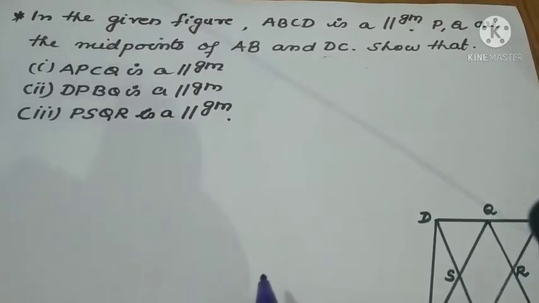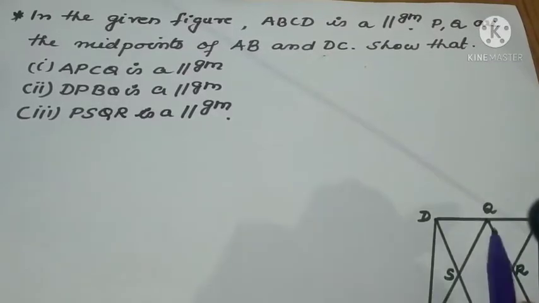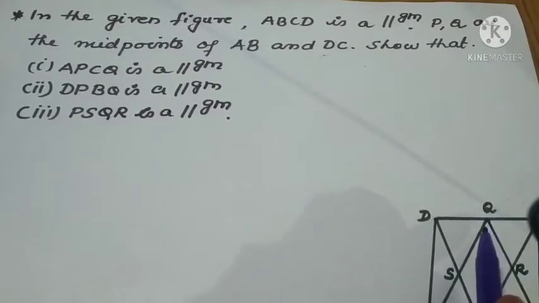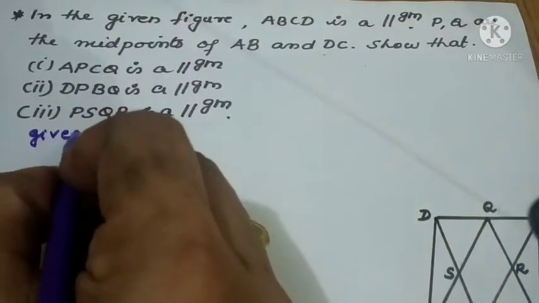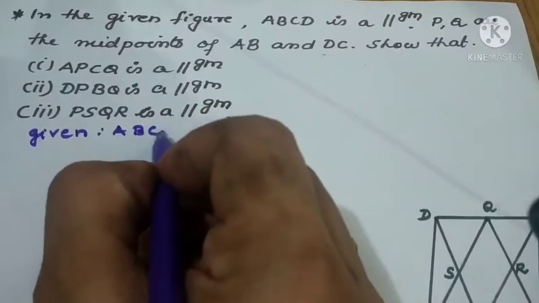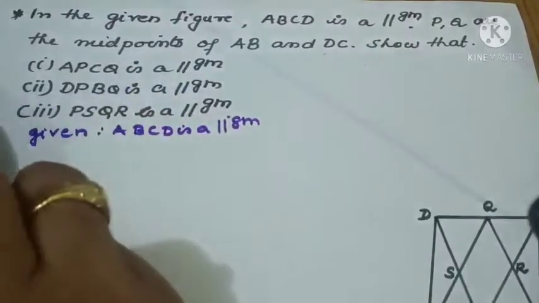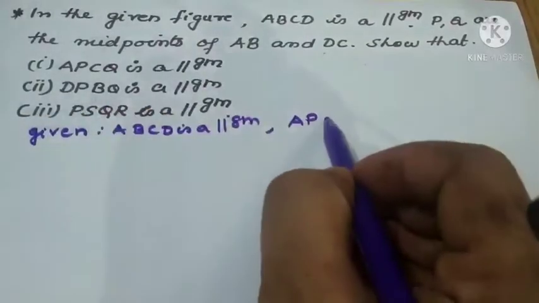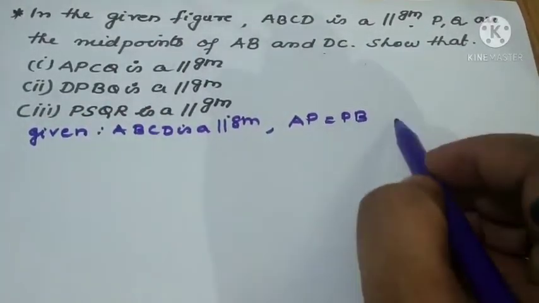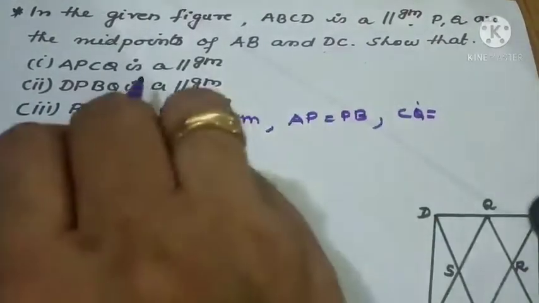In the given figure, ABCD is a parallelogram. P and Q are the midpoints of AB and DC. Show that APCQ is a parallelogram, DPBQ is a parallelogram, PSQR is a parallelogram. So what is given in the question? Given: ABCD is a parallelogram. P and Q are the midpoints of AB and DC. Means AP equal to PB, P is the midpoint of AB. Next Q. That means CQ equal to QD.